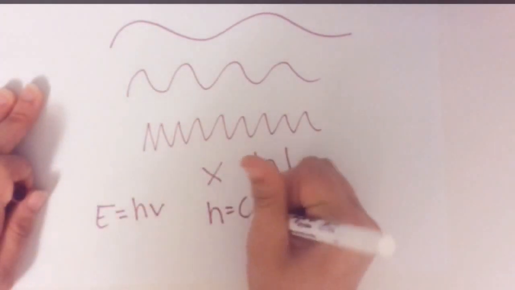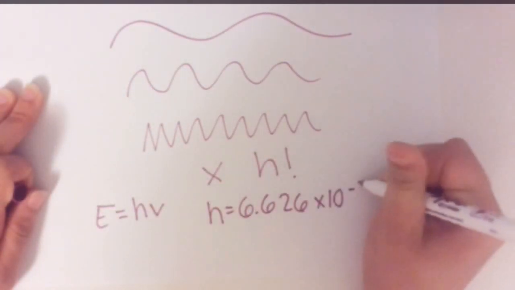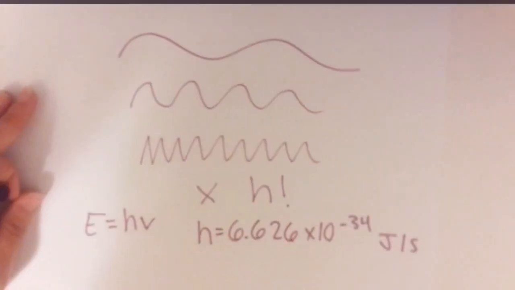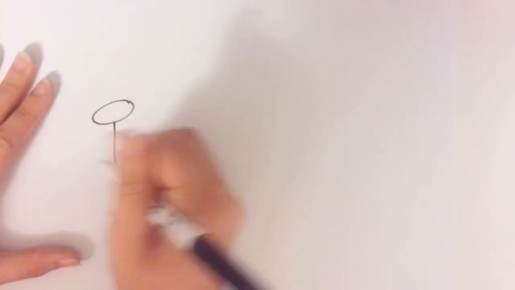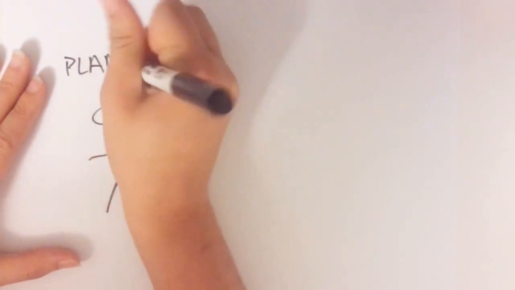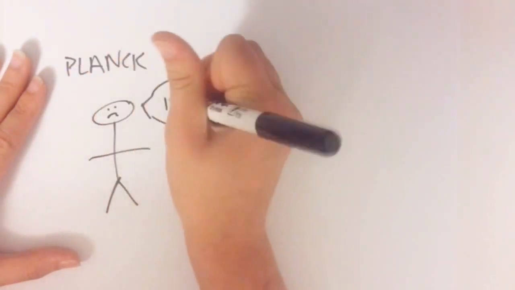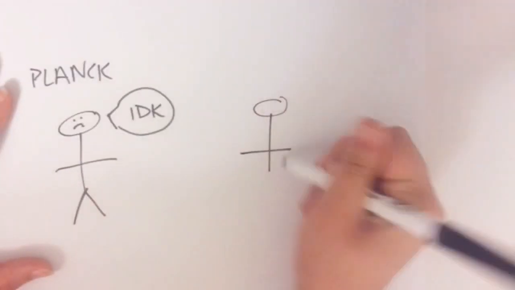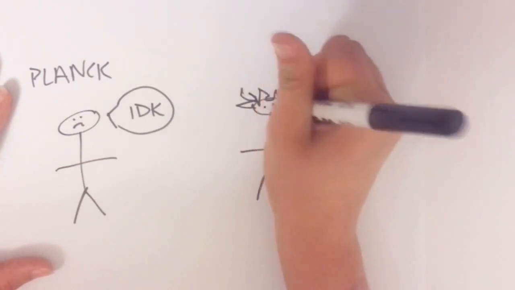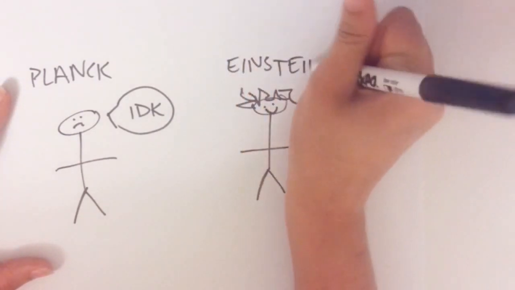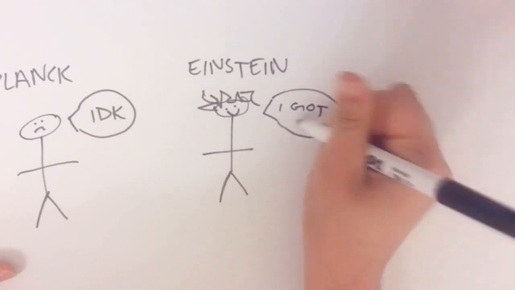To simplify, Planck's constant is used to describe the behavior of particles and waves at the atomic scale. Though at the time this was all just an assumption, and this brings us to our next scientist, Albert Einstein. Later in 1905, with Einstein's interpretations, Planck's calculations were proved. He also explained the equivalency of mass and energy expressed by the famous equation E equals mc squared through the question he asked himself. If a person was flying in space at the speed of light with his arm fully outstretched holding a facial mirror, what would they see in the mirror?